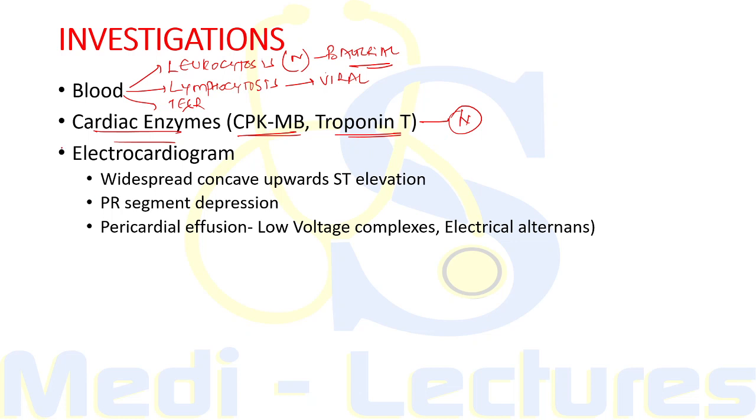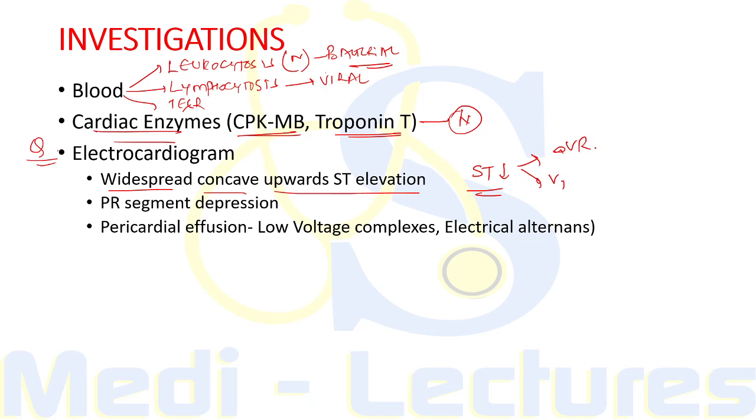Now the most important investigation will be ECG. In pericarditis, there will be widespread concave upwards ST elevation. This concave upwards ST elevation will be seen in multiple leads, particularly lead 1, 2, AVL, AVF and V1 to V3. Now there will be associated reciprocal ST depression in two leads, that is AVR and V1.